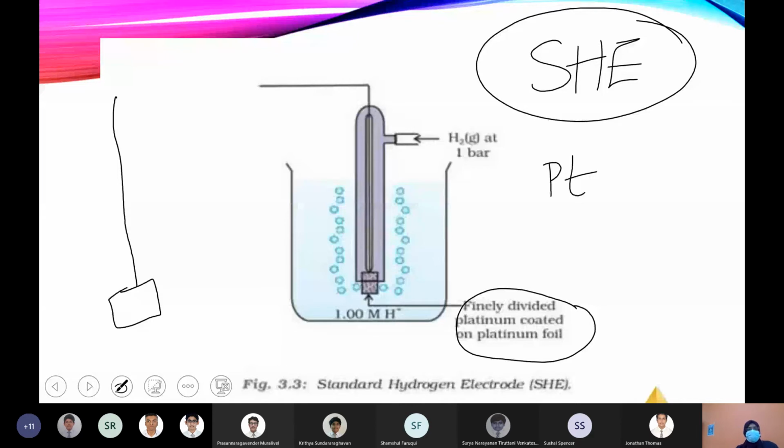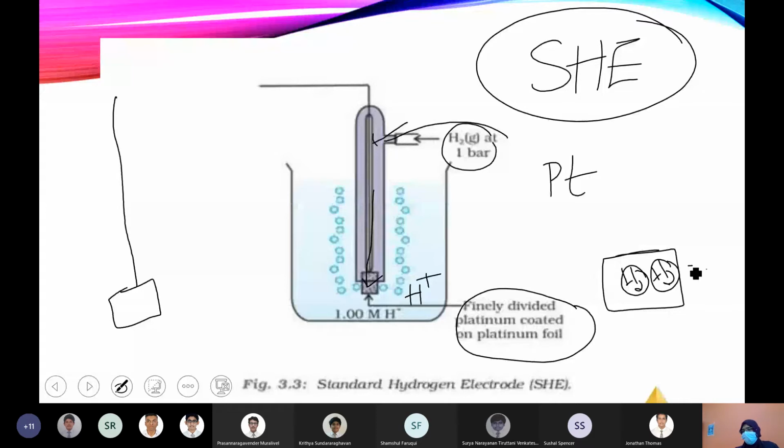Why do we need porous platinum? Because your element is hydrogen. Platinum is not directly a half cell. Platinum is considered to be inert. So you are passing hydrogen gas here. That H2 will come, and you know that it can get absorbed on the surface of platinum. So there will be H2 gas absorbed on the surface of porous platinum, and there are H plus ions in the solution.